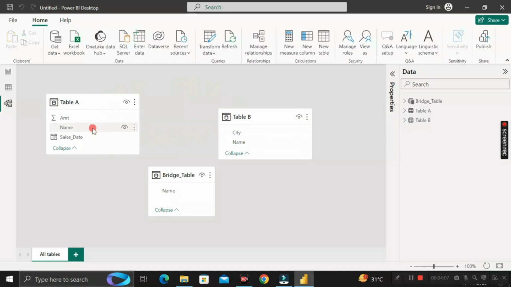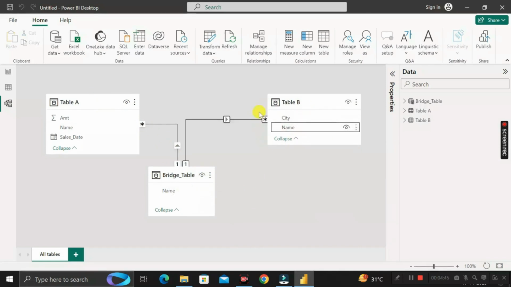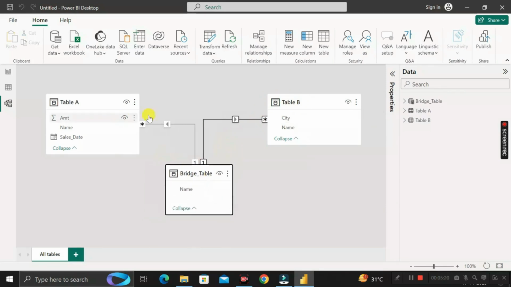and remove the relationship between table A and table B. Then drag the name column of table A and drop it on the name column of the bridge table. Here you can see we have successfully created a many to 1 relationship between table A and the bridge table. Same way, we will drag the name column of table B and drop it on the name column of the bridge table, and here also we have created a many to 1 relationship. So what are the advantages of creating this bridge table in between these two tables?